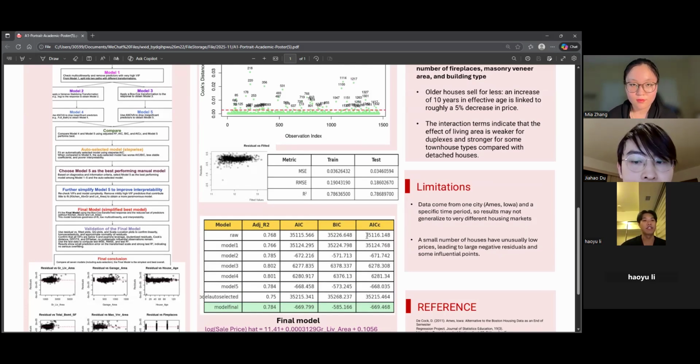However, we can further simplify. Based on model 5, we removed two variables with VIF values greater than 3, and the performance of the model was almost unaffected. The final model is much simpler and still has great predictive power.